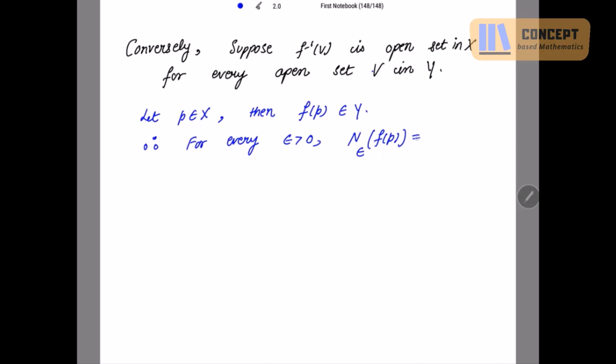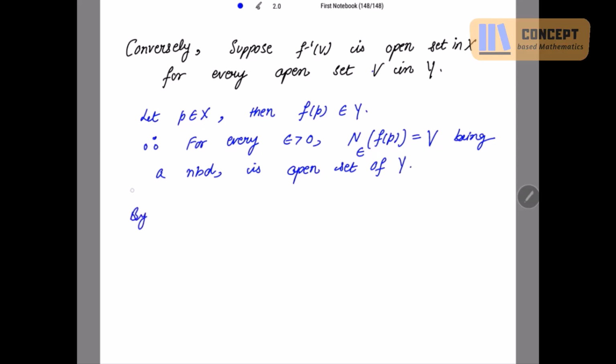Let's name this open set V in Y. So being a neighborhood, V is an open set in Y. Clear?